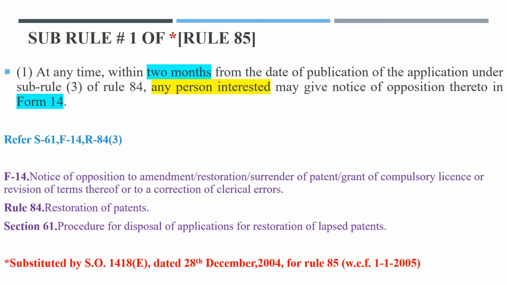Subrule 1 of rule number 85. This says, at any time within 2 months from the date of publication of the application under subrule 3 of rule 84, any person interested may give notice of opposition thereto in form 14.